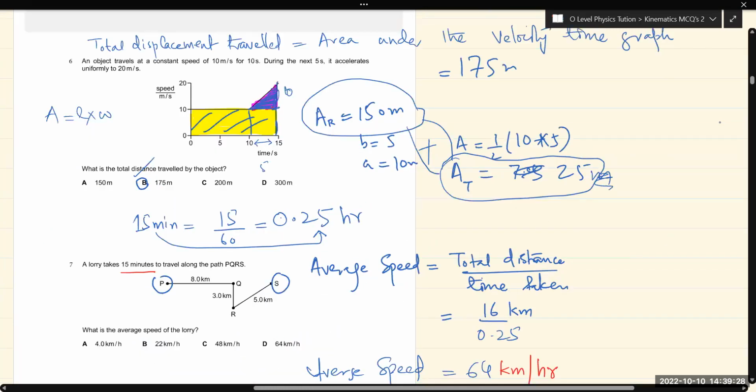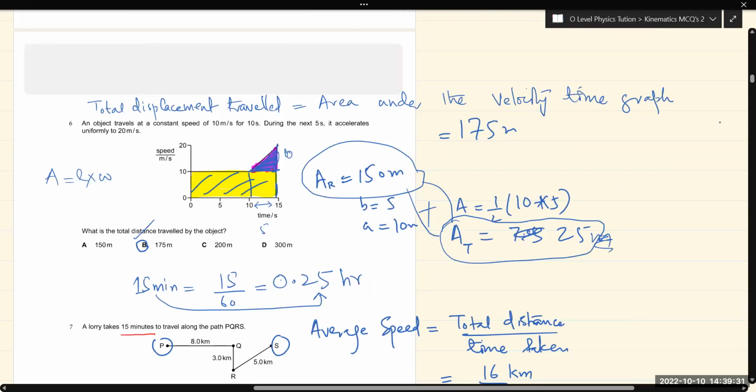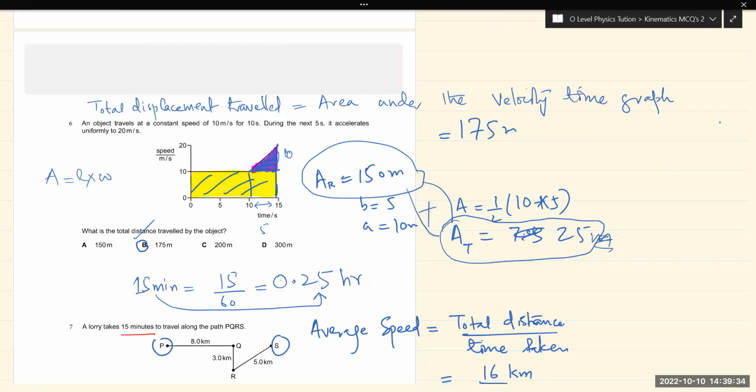Another interesting question is question number 6. It says an object travels at a constant speed of 10 meters per second for 10 seconds. On the y-axis we have speed and on the x-axis we have time. So this is constant speed for 10 seconds, where the 10 seconds are completed. Up to here its speed is 10 meters per second for 10 seconds. During the next 5 seconds it accelerates uniformly to 20 meters per second. So its uniform acceleration gives us a straight line. The gradient on the speed-time graph shows that there is acceleration. So this line shows constant or uniform acceleration to 20 meters per second.